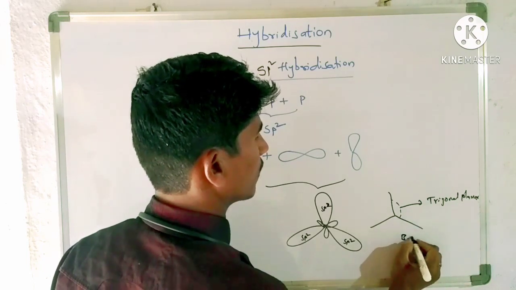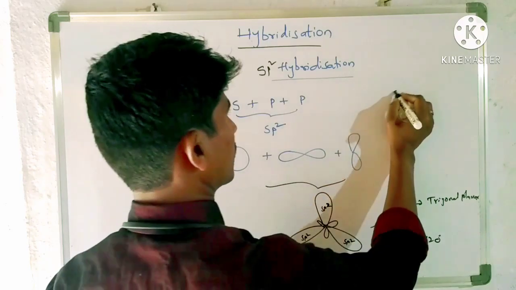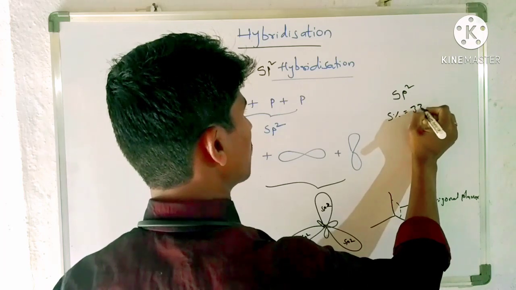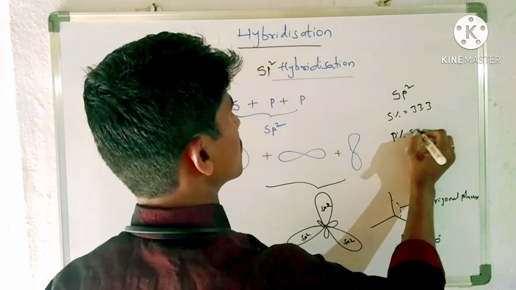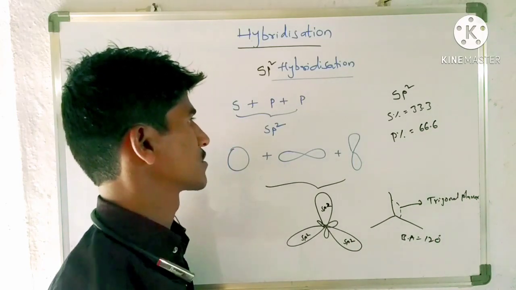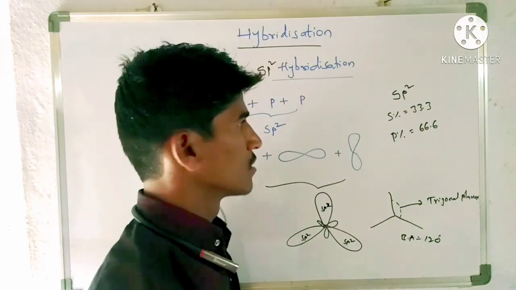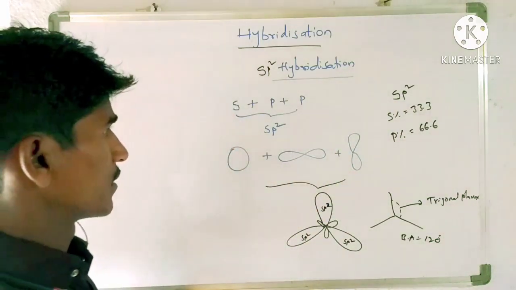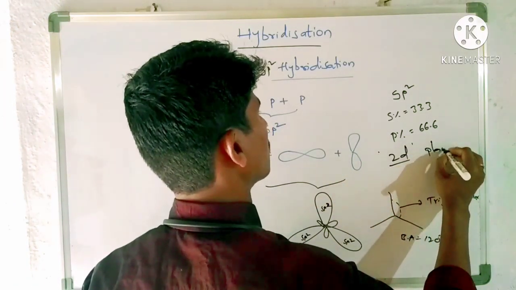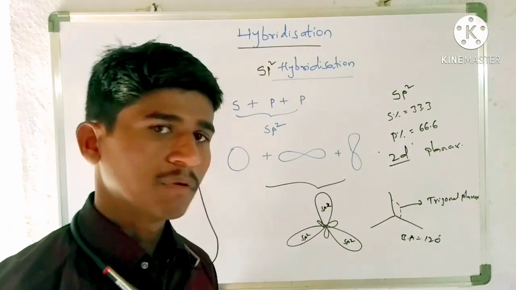And the bond angle is equal to 120 degrees. For sp2, the s percentage is 33.3 and the p percentage is 66.6. Here we have to consider that this is planar. It can be represented in two dimensions. This is a planar structure. Okay, so let us take an example for this.